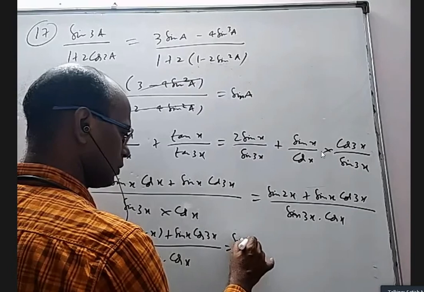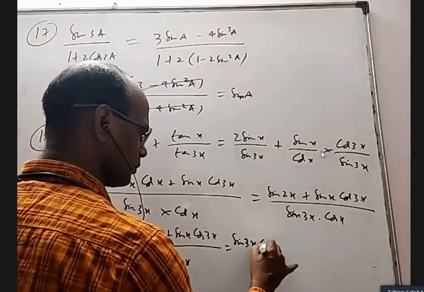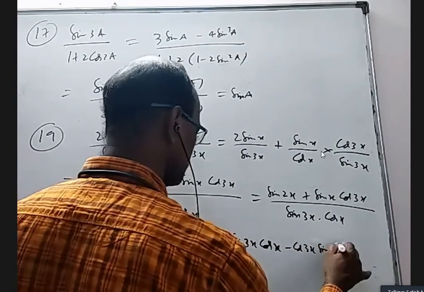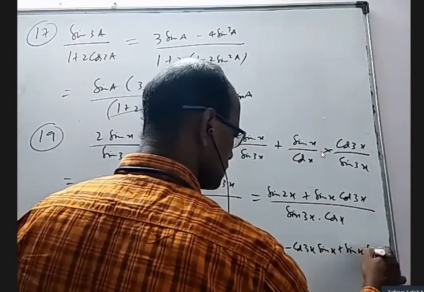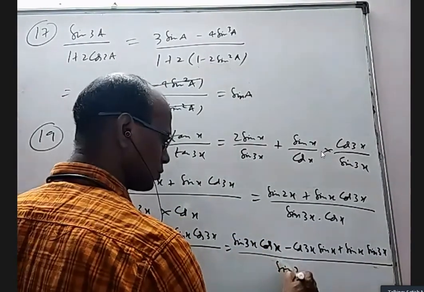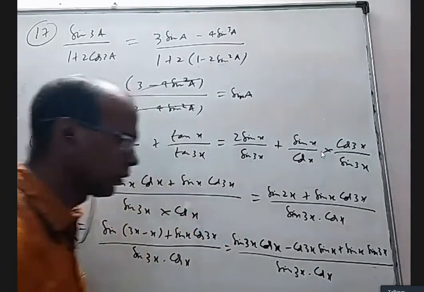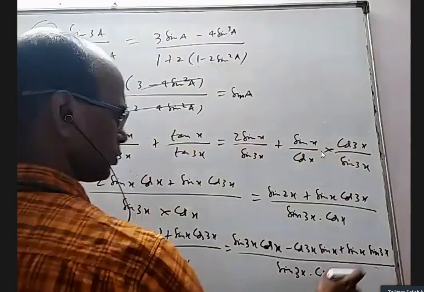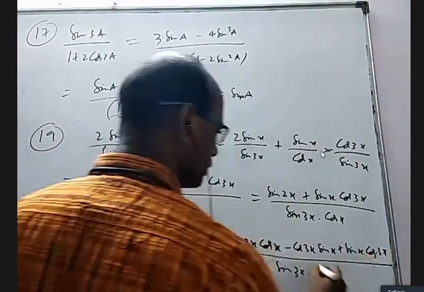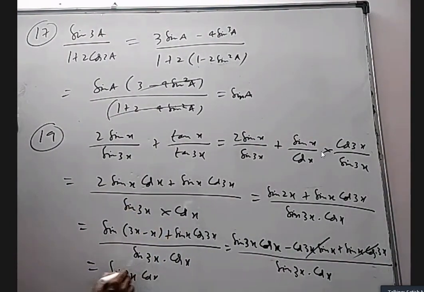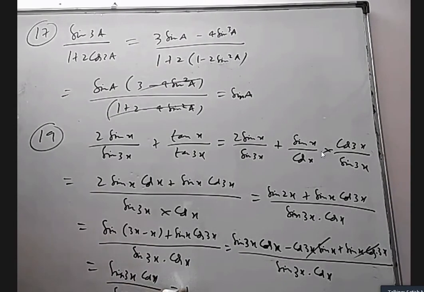So I will get sin 3x cos x minus cos 3x sin x plus sin x cos 3x by sin 3x into cos x. This and this are the same, they'll get cancelled. So I'm left with sin 3x cos x by sin 3x cos x. Both are the same, so I'll get 1.